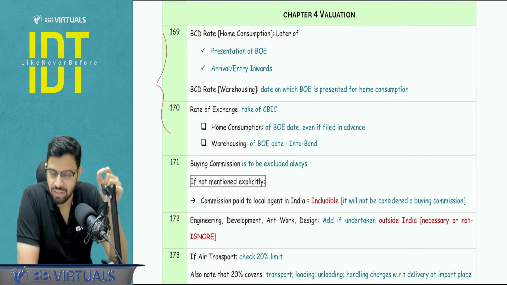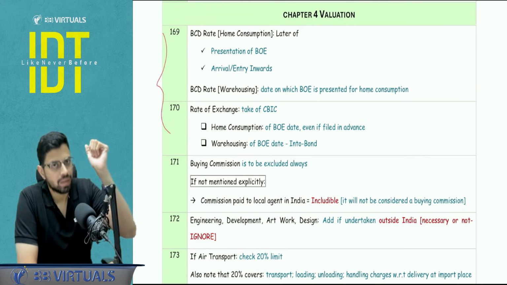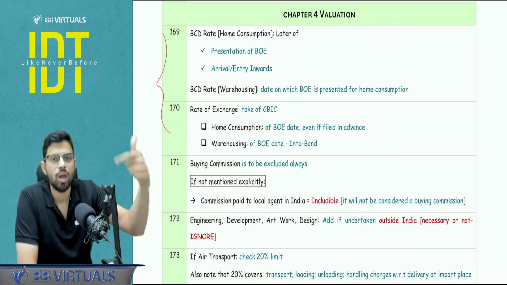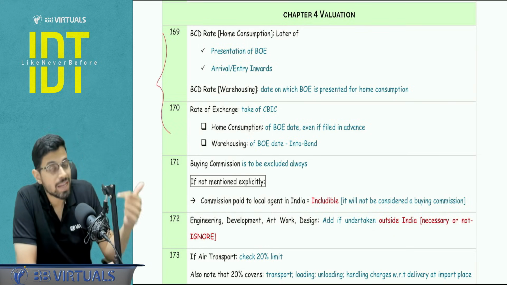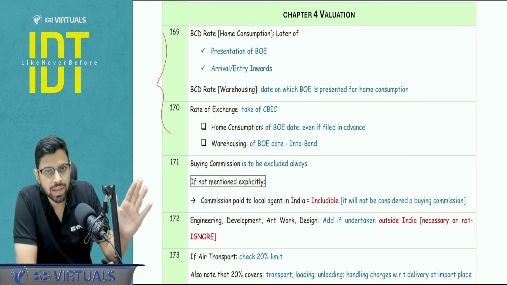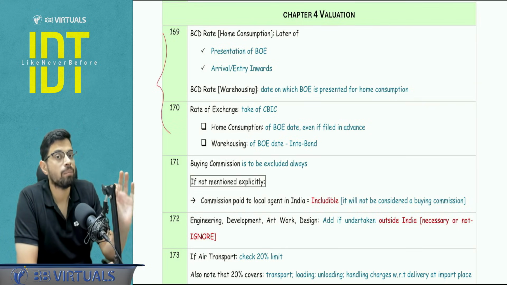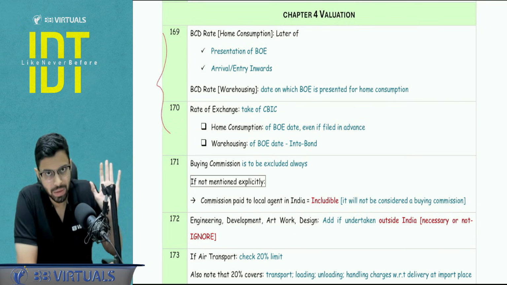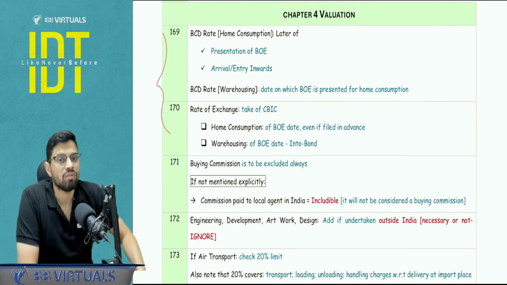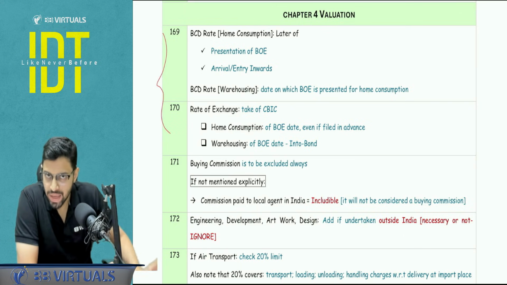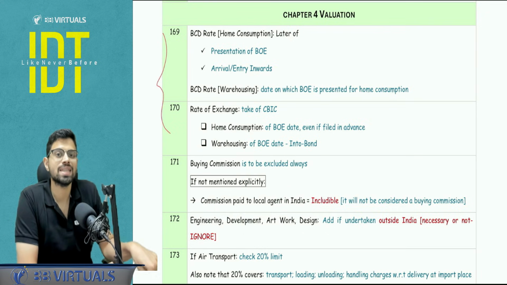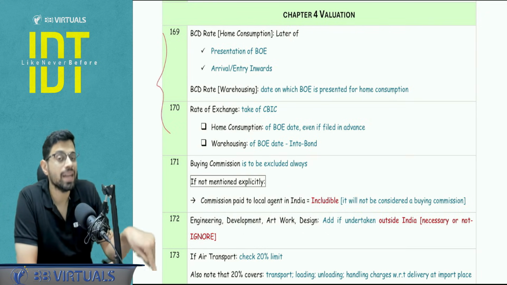So here you will apply that field factor and learn that the date you will be picking for the BCD is the date of presentation of bill of entry or the date of arrival in case of aircraft or land, that is a vehicle, and in case of vessel you will be picking the entry inwards. See, entry inwards as a procedure is only and only applicable for a vessel. So for land, vehicle and aircraft you will see arrival date. For vessel you will see the date of entry inwards.